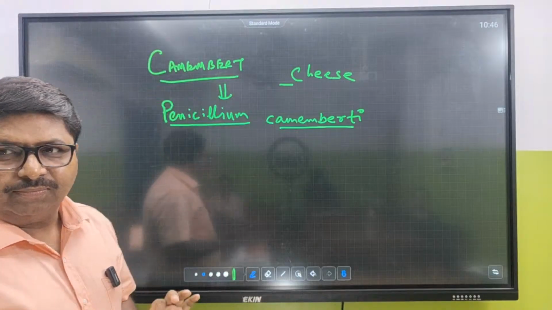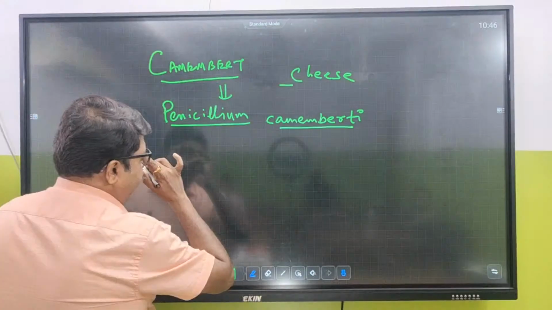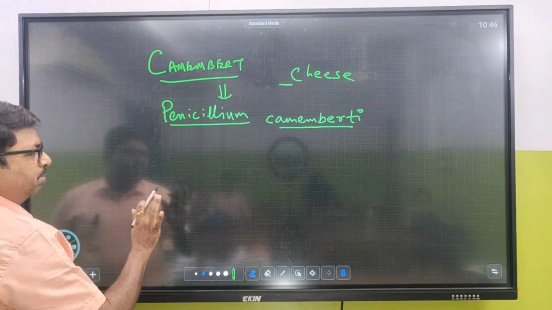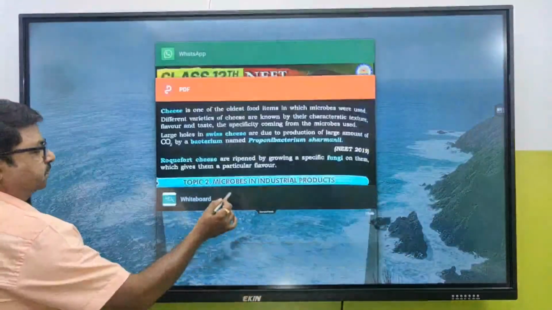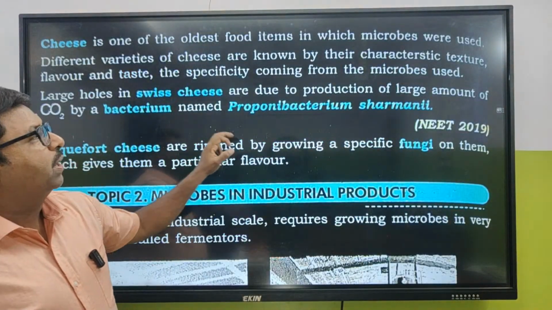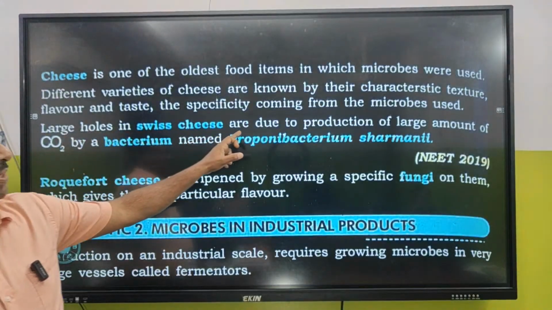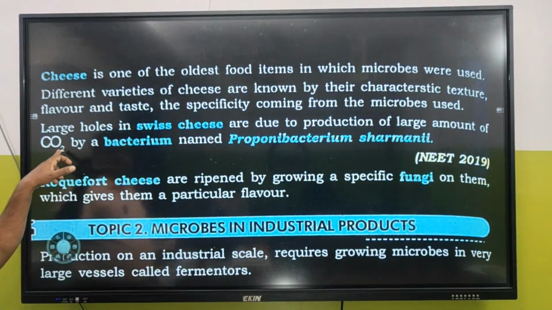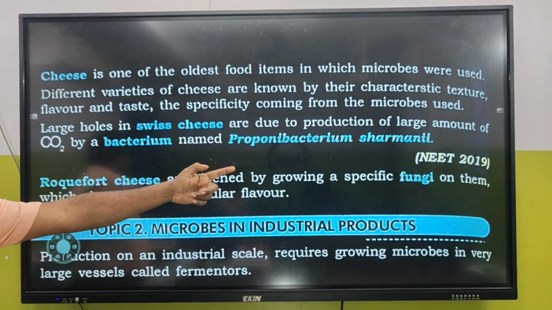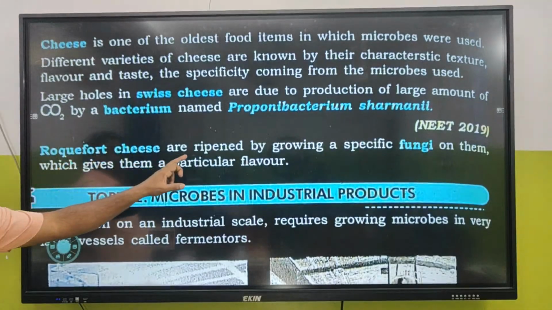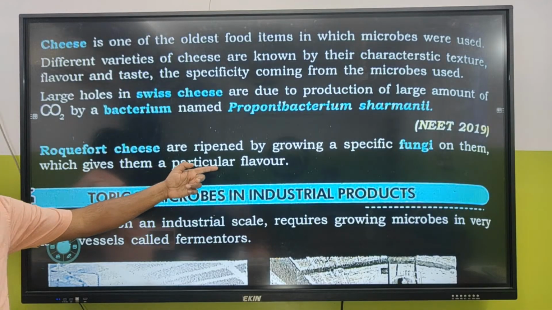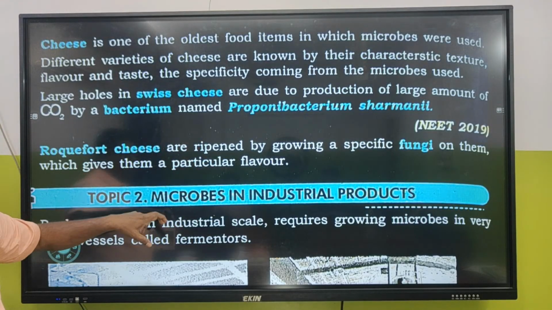Any issues with this? Great. So this is about the cheese. Now cheese is produced by microbes. Large holes in Swiss cheese are due to the production of a large amount of carbon dioxide by a bacterium named Propionibacterium shermanii. It came in 2019 NEET. Roquefort cheese are ripened by growing a specific fungus on them, which gives them a particular flavor. We have talked about another one called Camembert cheese.